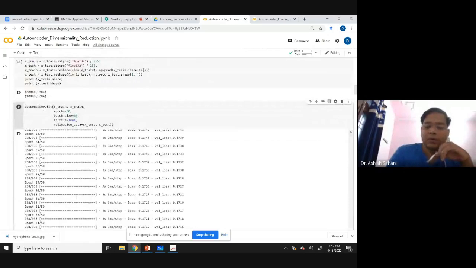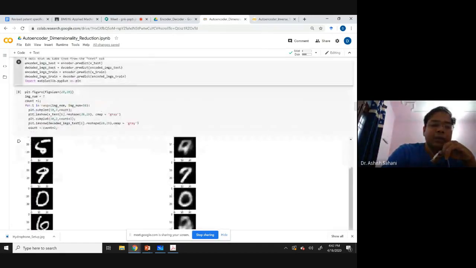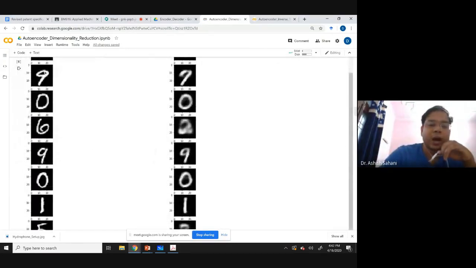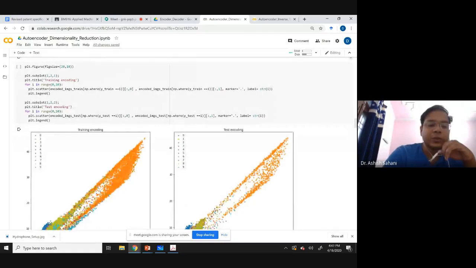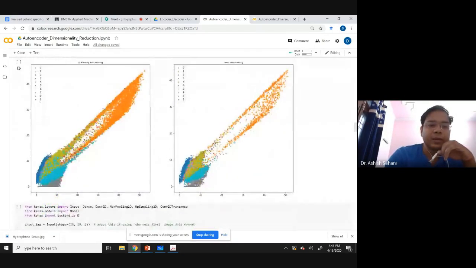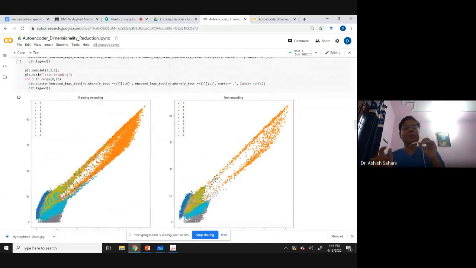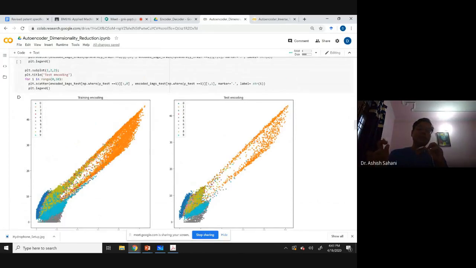So I am not going to run it again. I have already plotted it earlier, so I'll show you how the 2 dimensions look like. So these are the 2 dimensions. If you have just 2 dimensions in your encoded data, you can plot them along x and y.